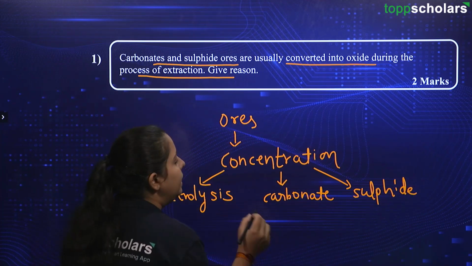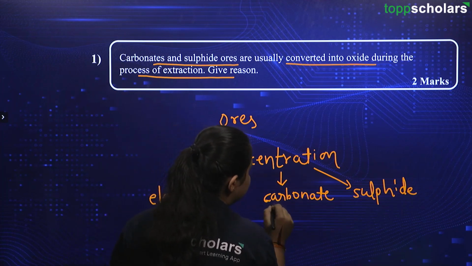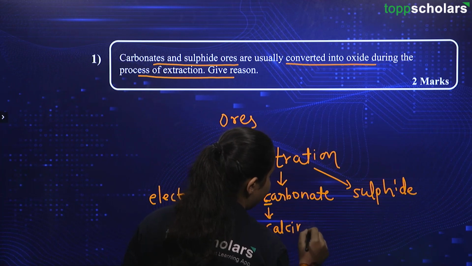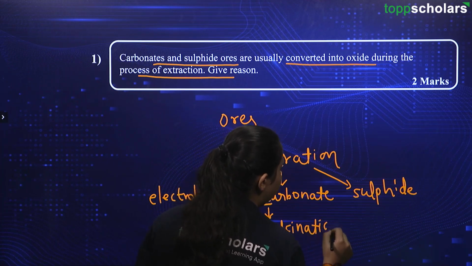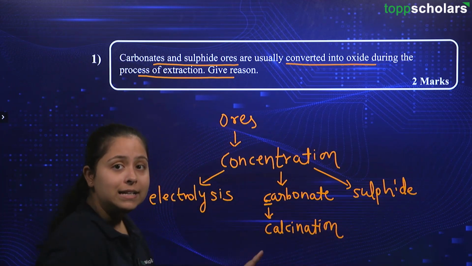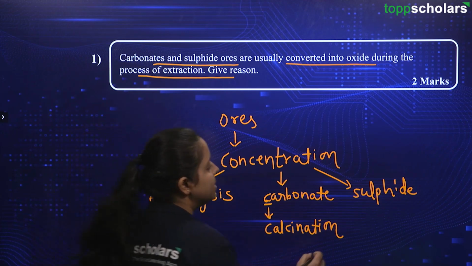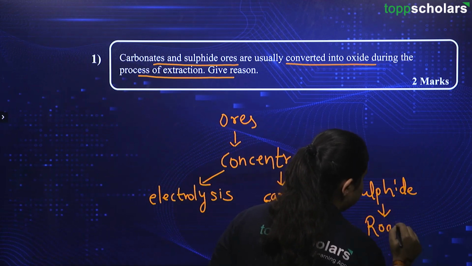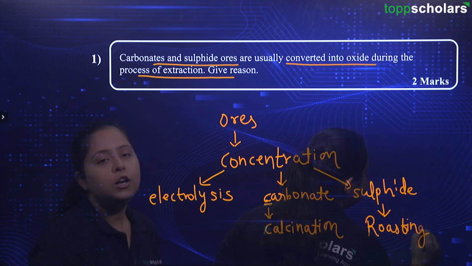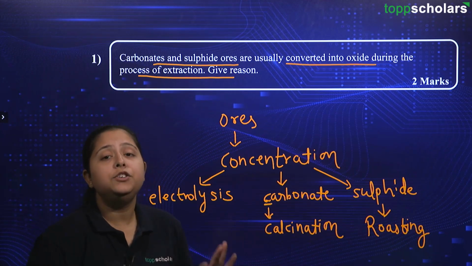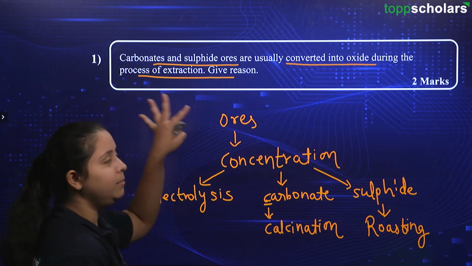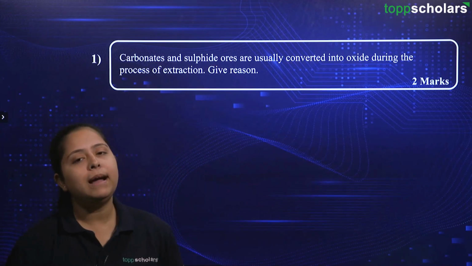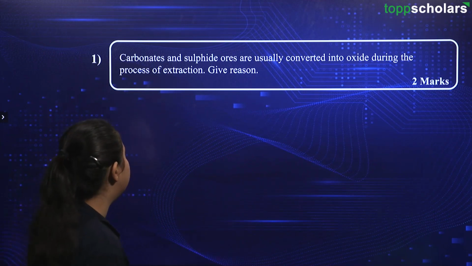Fine. In carbonate ores, remember this C with calcination, okay? That means for carbonate ores, the step undergone is calcination, and for sulfide ores, the step undergone is roasting. Fine. So, these are the fundamental things that you should remember while attempting the questions coming from this chapter. Now, coming back to the solution part of this question.